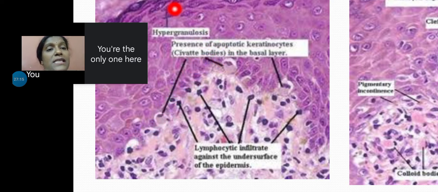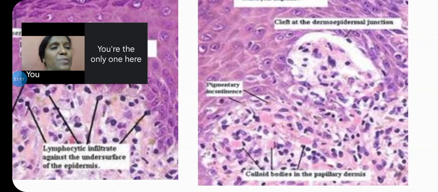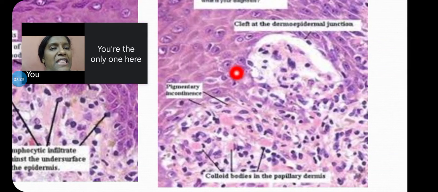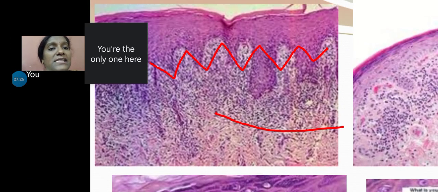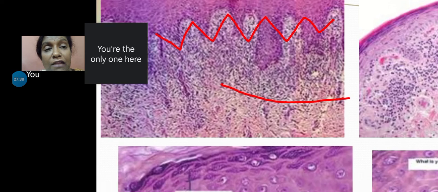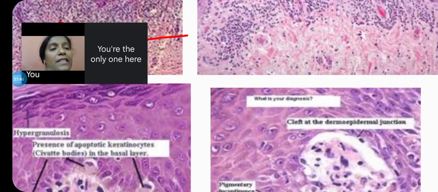See, hypergranulosis is present just beneath the epithelium. Look at the connective tissue. What do you see? Lymphocytes. How are the lymphocytes? They are seen as a dense band of lymphocytes. See over here, dense band. That should be the description of the lymphocytes. There should be a band of lymphocytes just beneath the epithelium. It shouldn't go deeper into the connective tissue. It should be limited there.